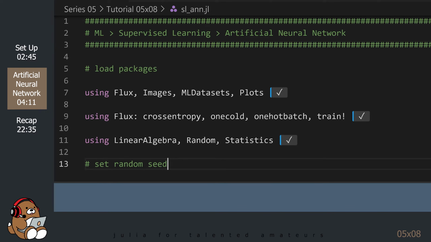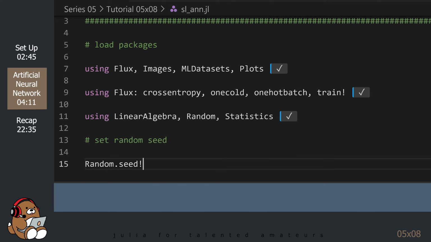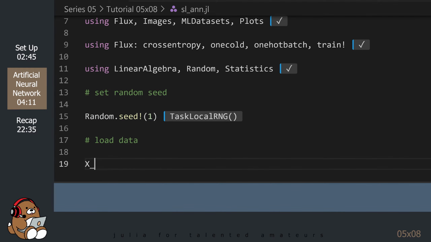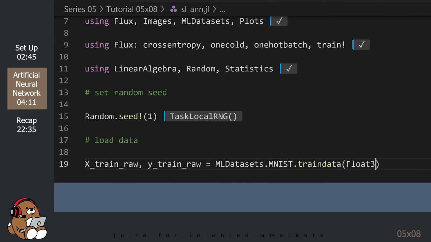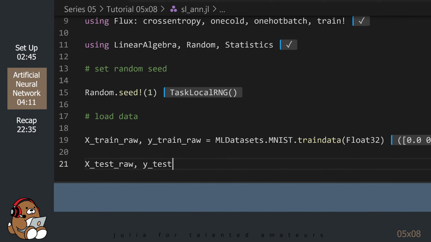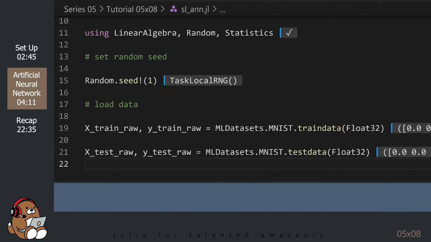Using a random seed is not required, but I'm using it so I can reproduce my results. The MLDatasets package contains several datasets that are commonly used in machine learning. One of those datasets is the MNIST dataset. The MLDatasets package also contains a convenient way to load those datasets into memory.